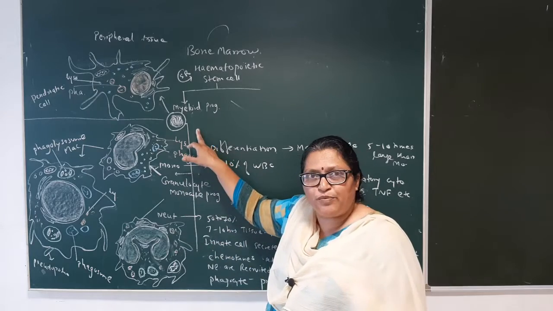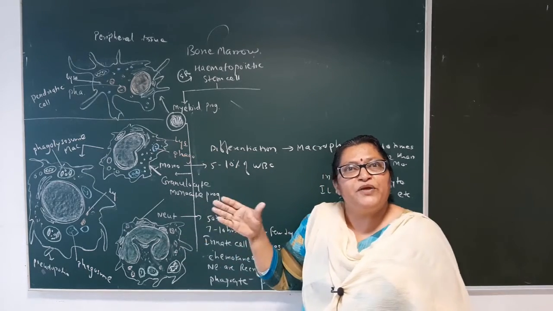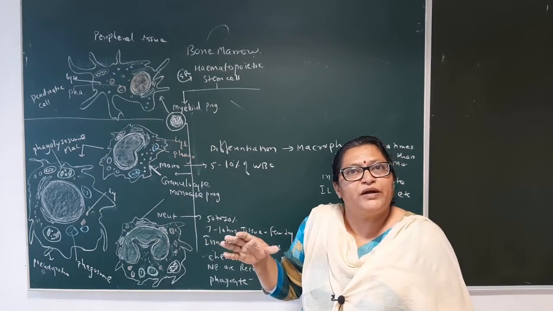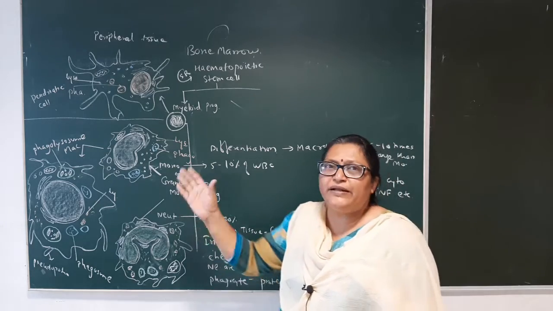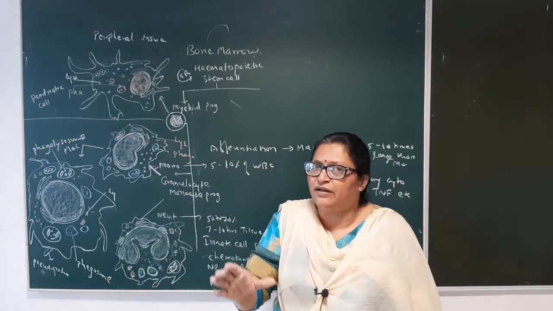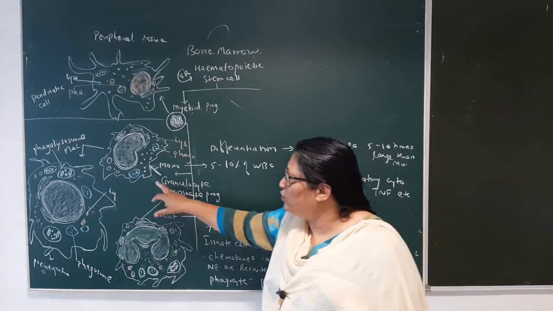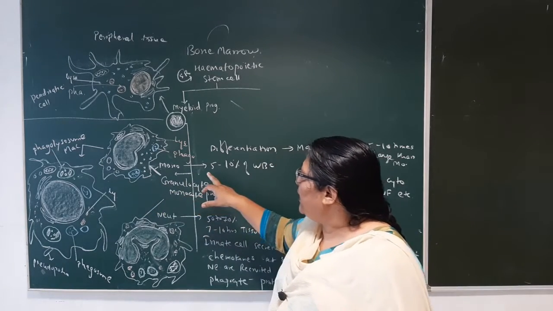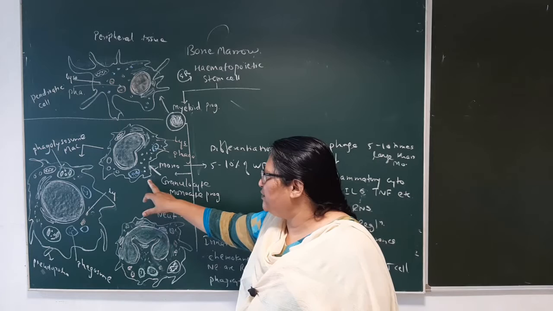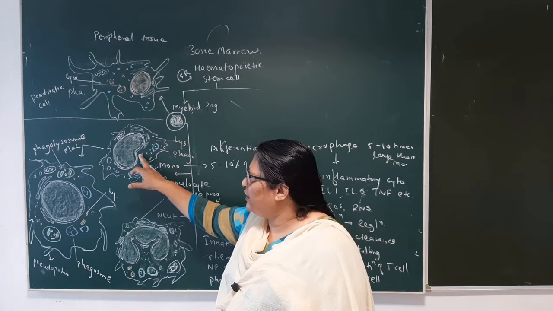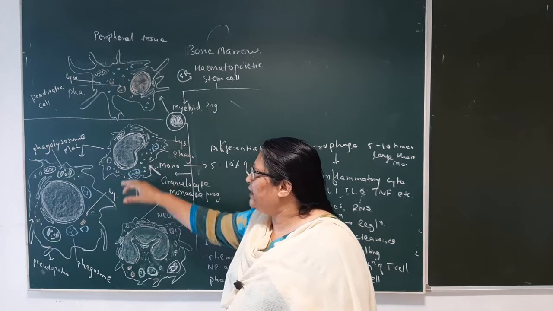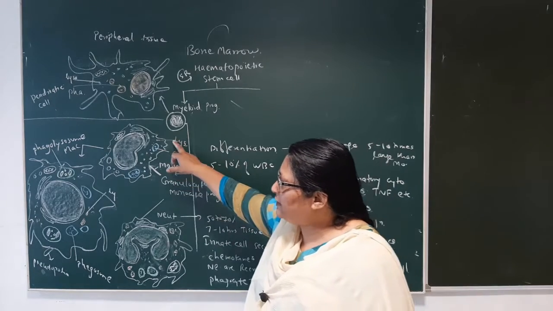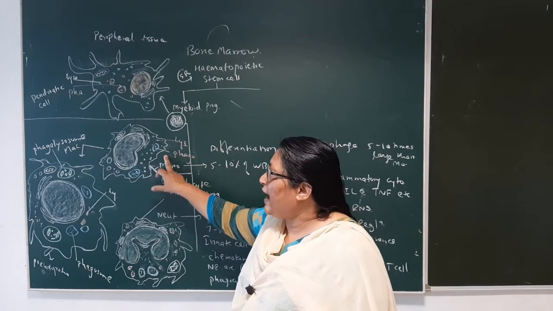So the main one is the myeloid progenitor, which gives you the progenitor of the granulocyte cells, and from the granulocyte progenitor we will get the granulocyte. Now the monocyte is a big cell. Its nucleus is kidney shaped. It also contains lysosomes.